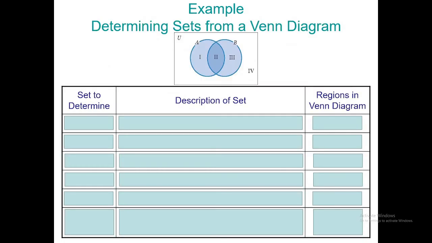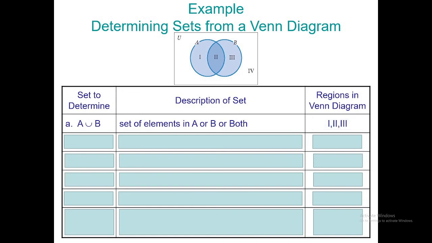Okay, this one. Let me present this one. What is A union B? The description of the set is this. Set of elements of A or B or both. So, here's my question. Is it region 1? Is it region 2, 3, or 4? Or you name the regions nga mo answer aning letter A. A union B. Asa ng region? Okay, region 1, 2, 3.